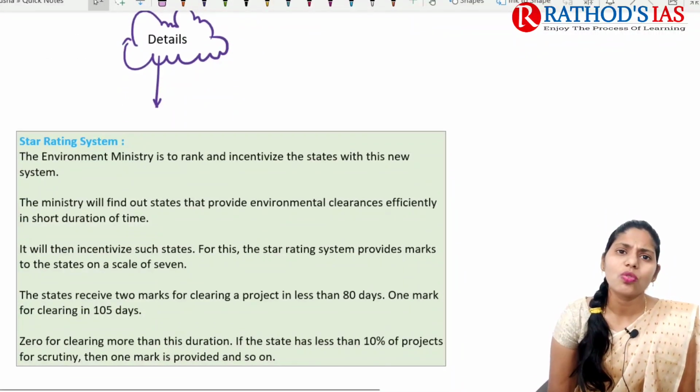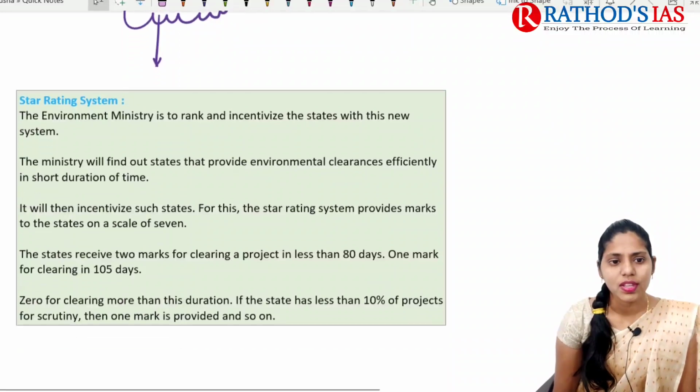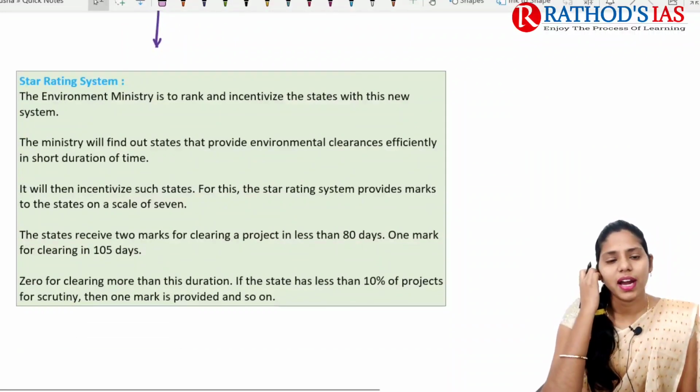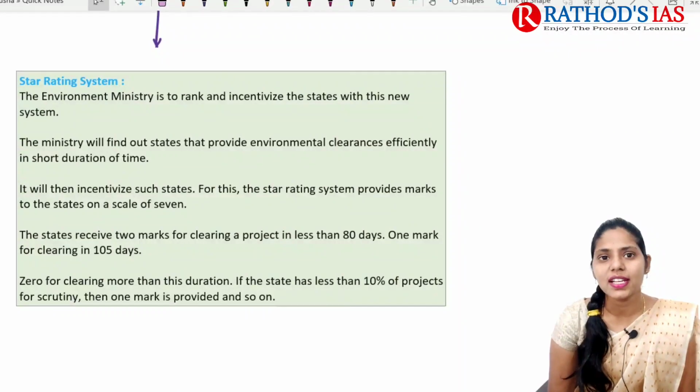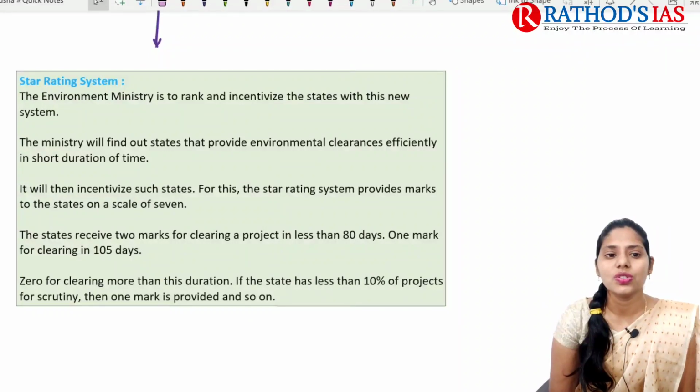So what is this star rating system? It is nothing but the Environment Ministry going to rank and give incentives to the states with this new system.